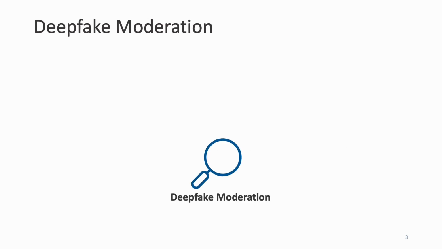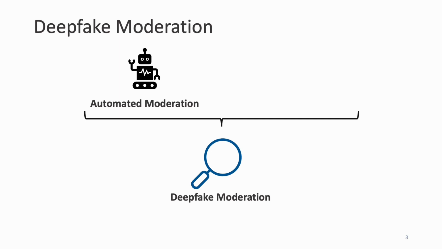In response, social media platforms have largely banned deepfake content, and enforced this by classifying content as either artificial or real through deepfake moderation. And deepfake moderation typically consists of two techniques. Automated moderation, which consists of classifiers that analyze profile information to provide scalable and inexpensive moderation. And manual moderation, in which humans evaluate profiles and content based on a platform's policy to provide a more holistic, contextualized decision, but at a larger cost. And given these trade-offs, most companies actually employ both techniques.